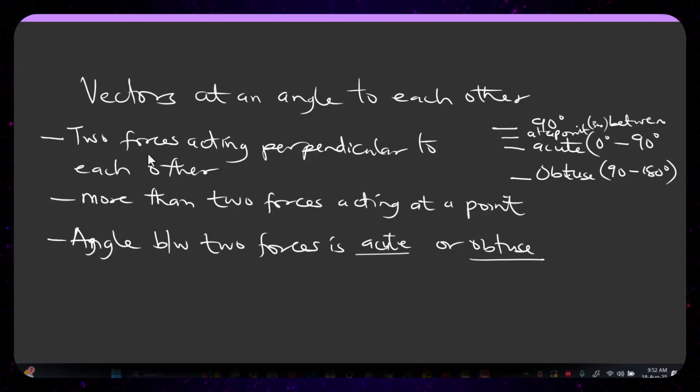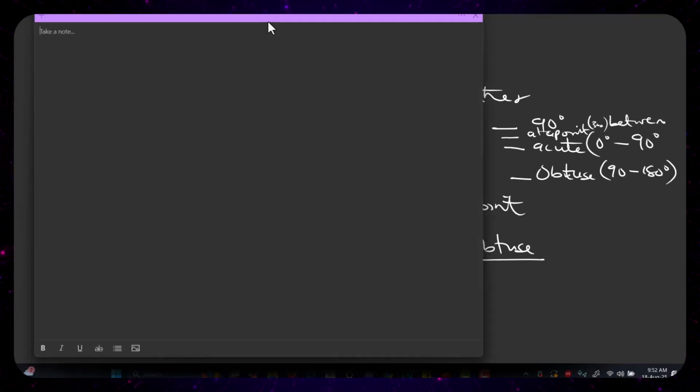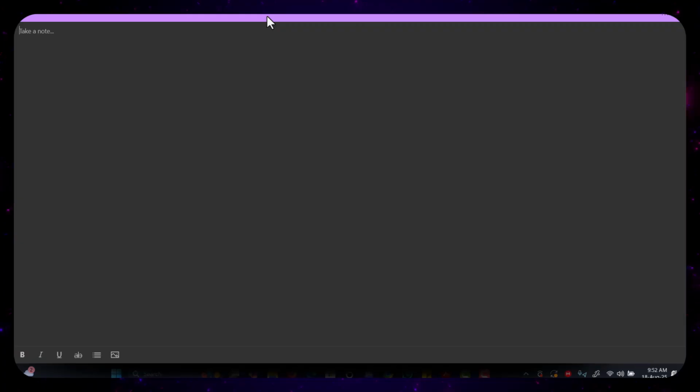So let's go back to the first one: two forces acting perpendicular to each other. How do we resolve that?